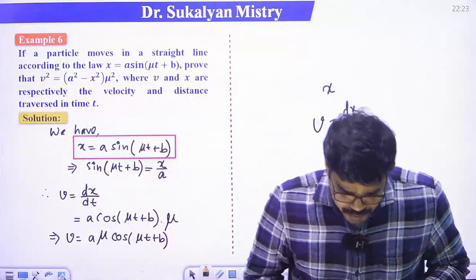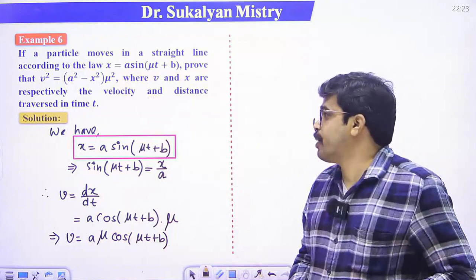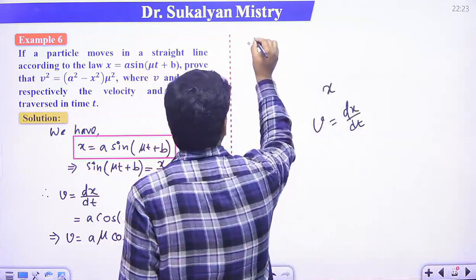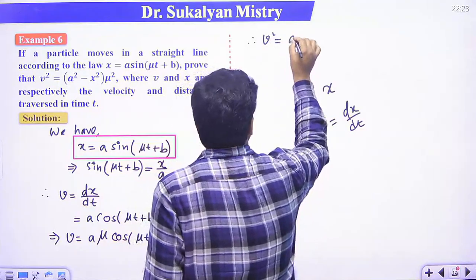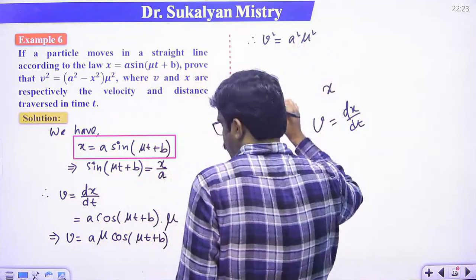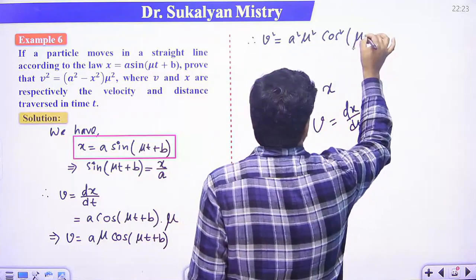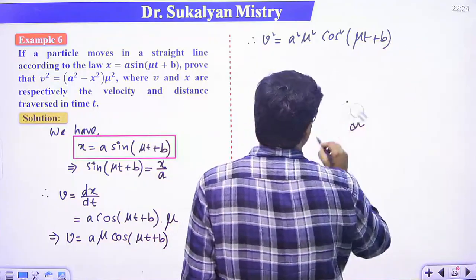Okay, we have to calculate v square. We have to prove v square is (a square minus x square) into mu square. So v square is equal to a square mu square, right, cos square(mu t plus b), right?